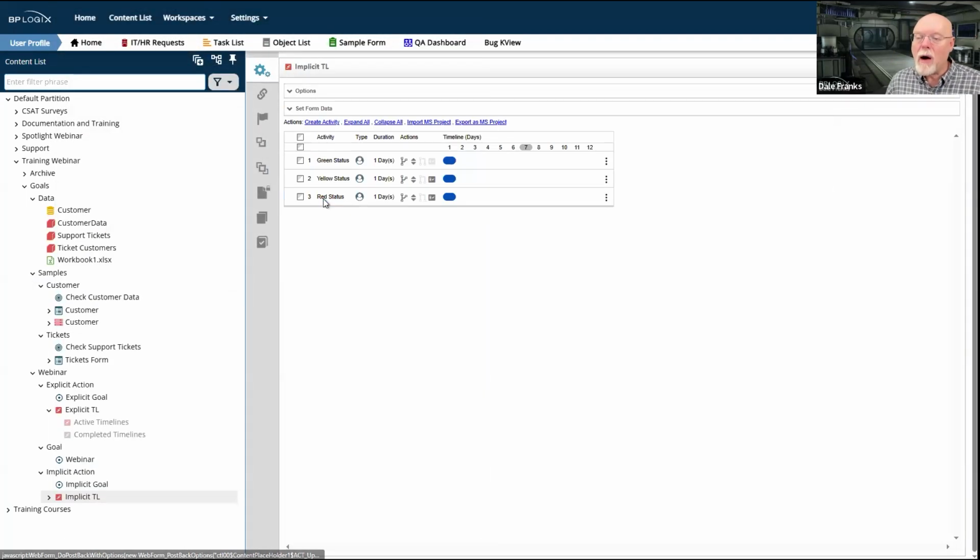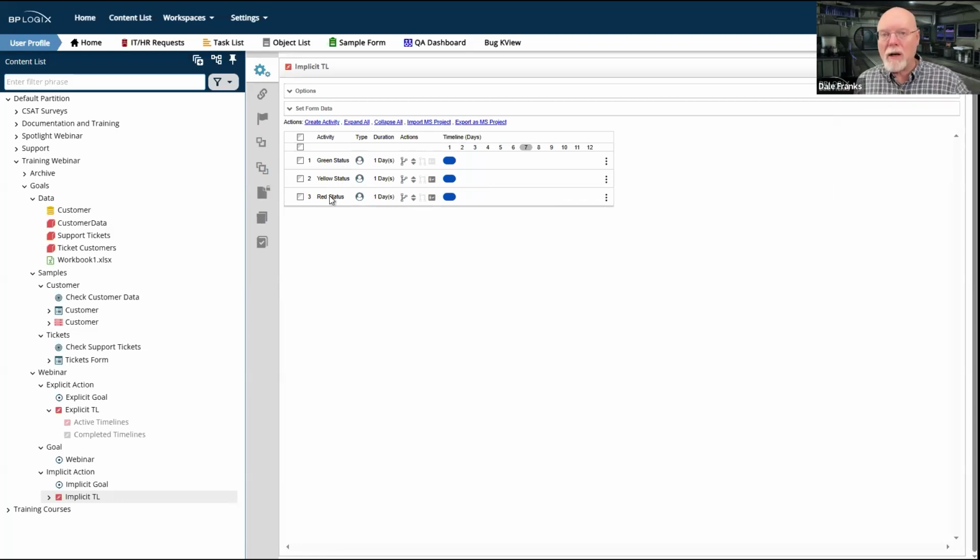Okay, so now I have a process timeline. It has 3 parallel activities, one of which will always occur. Green status is always going to happen. Yellow status will occur if the status of the goal is yellow or red, which means it's going to assign a second person a task to handle tech support tickets. And if it's red status, I'm now going to assign a third person to handle tech support tickets.